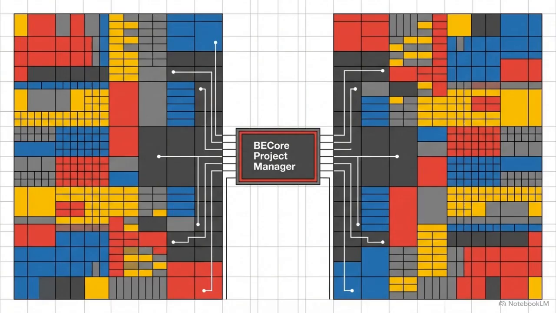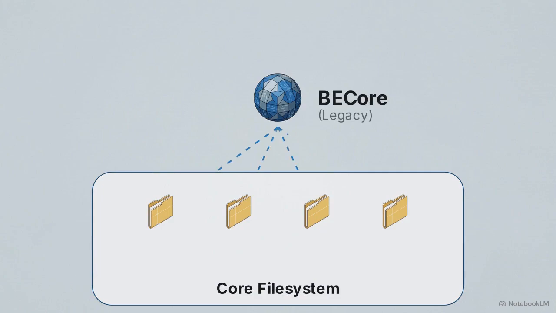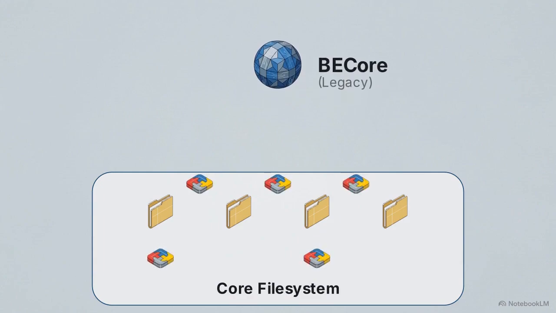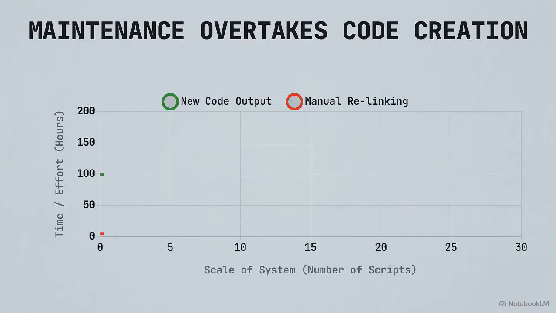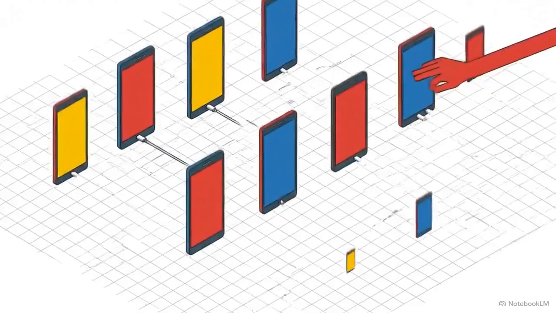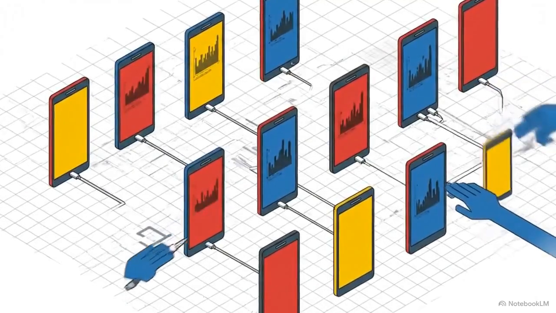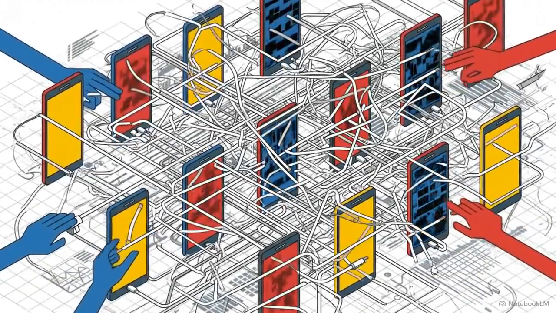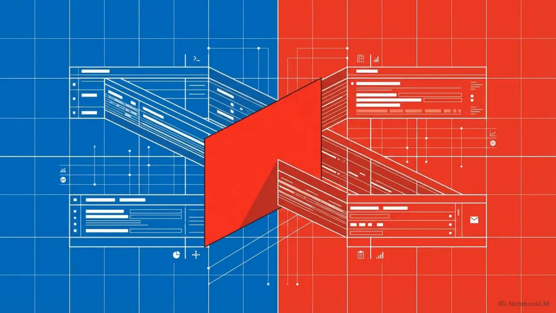Historically, a legacy system called BCore tried to bridge this gap. It operated as a standalone project manager, but because it remained physically disconnected from the core files, it drifted further out of sync with every new tool and update. This divided infrastructure creates a point of diminishing returns. As the number of scripts grows, the time spent manually relinking directories across different apps begins to exceed the time spent writing new code.